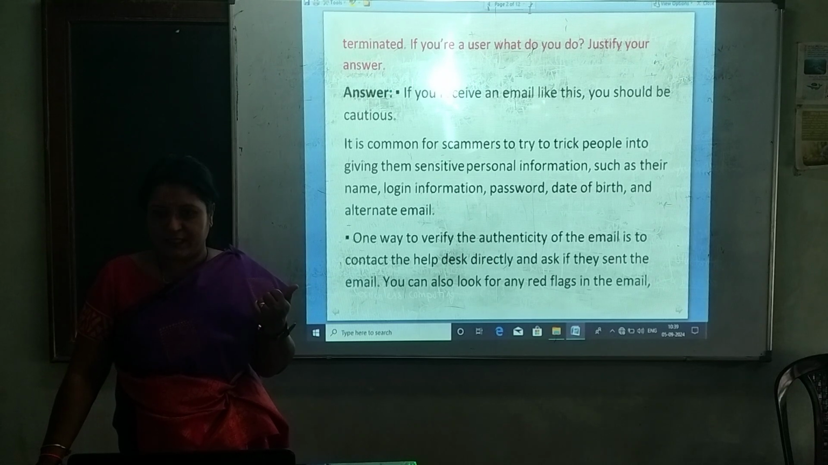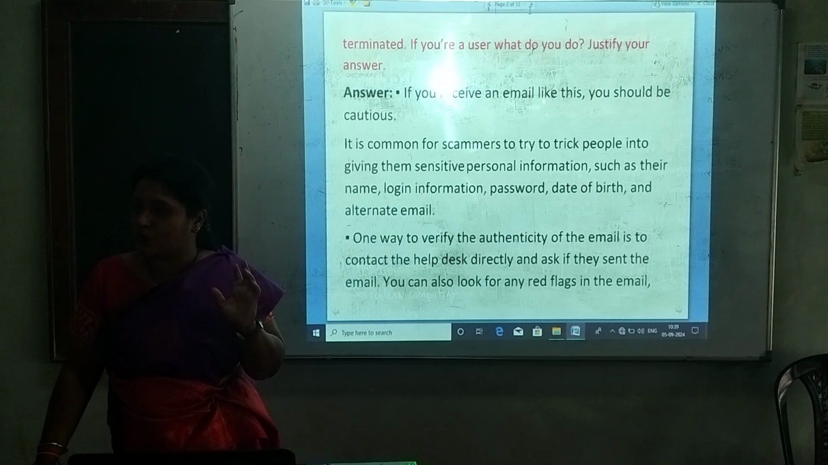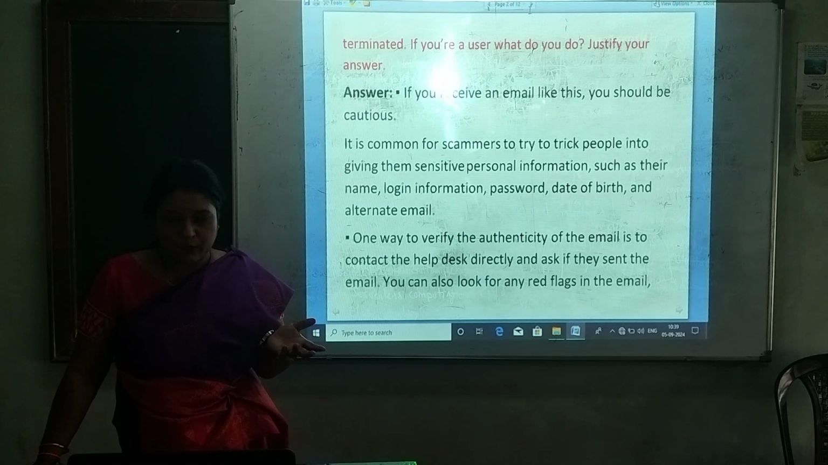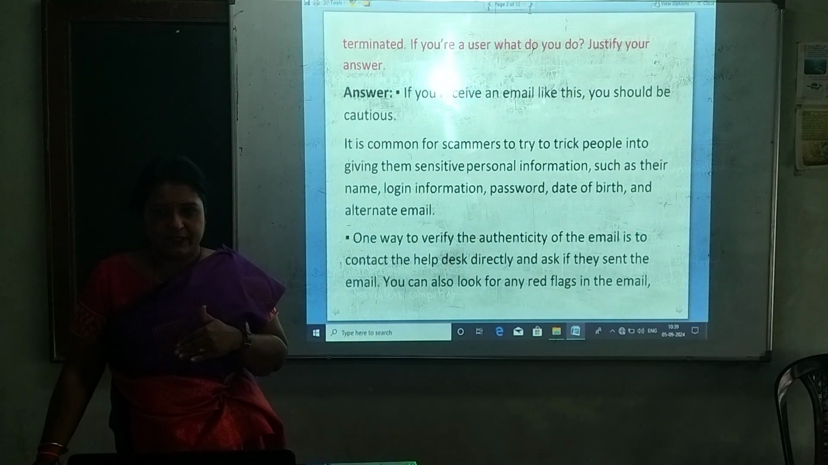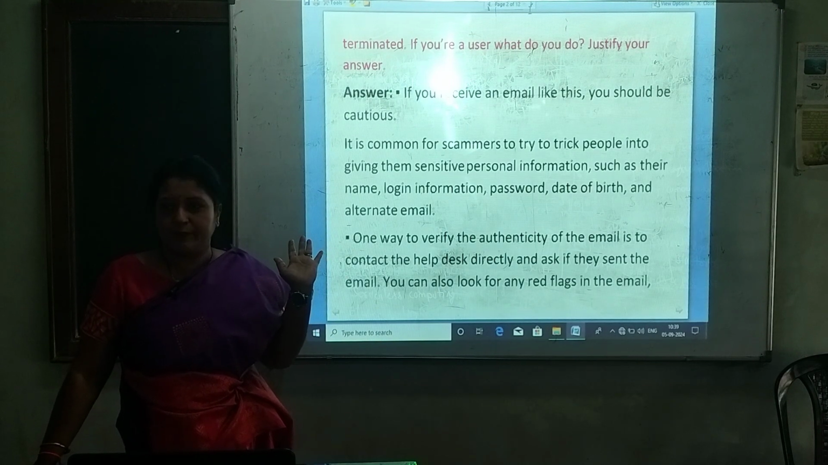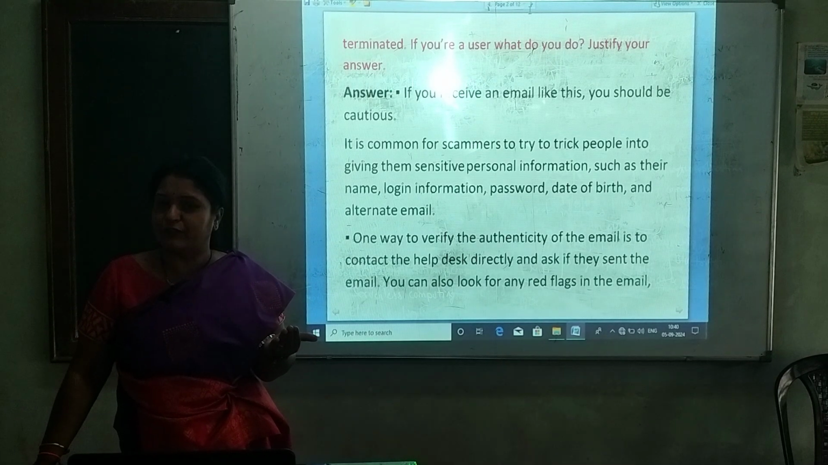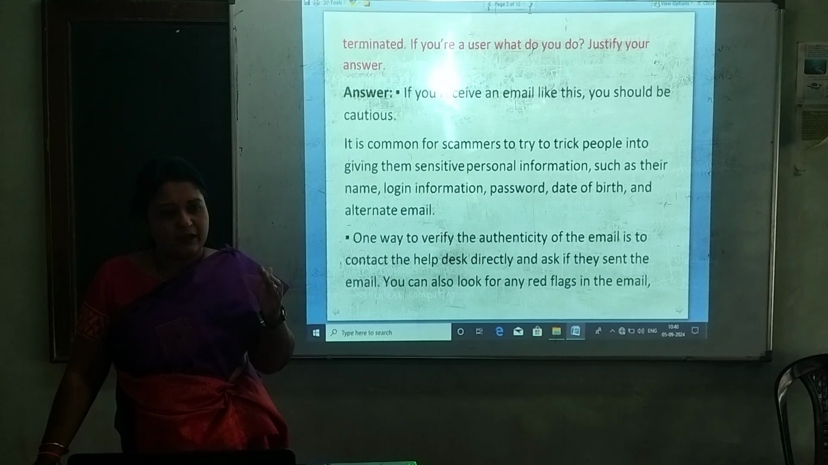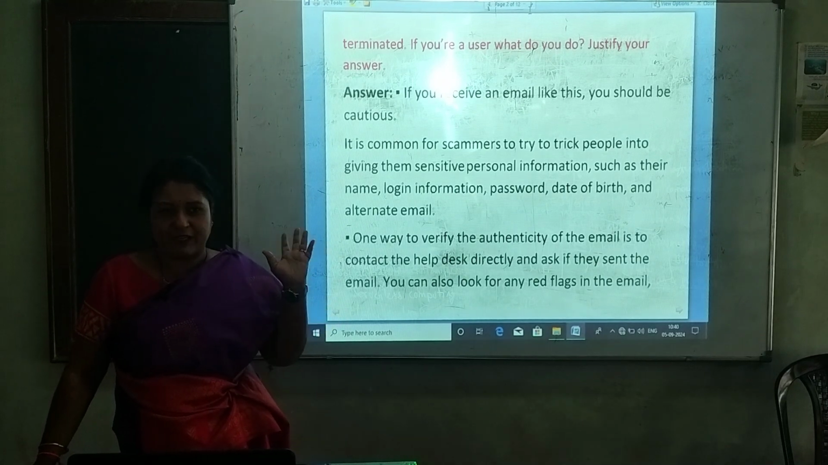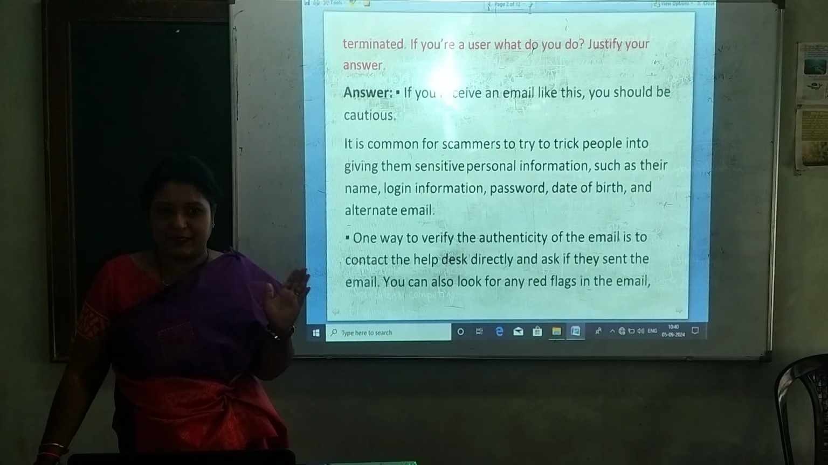Suppose you have received that type of mail from the help desk saying that due to storage issues, the email accounts which are not active for a long time are being deleted. If you don't want to delete your email account, then furnish this information: your name, your date of birth, and the email ID and login password. In that situation, what is your action? Whether you will provide the details immediately, or what you will do? What is your response for that particular mail? That is the question here.